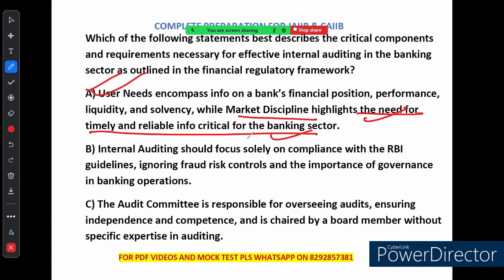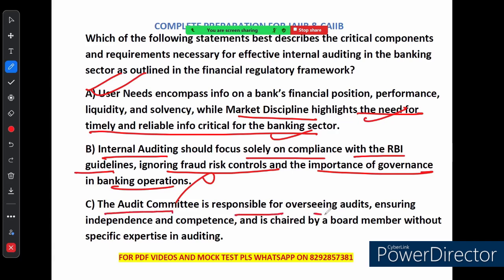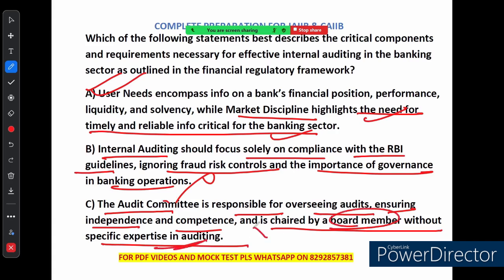Option B says that internal auditing should focus solely on compliance with RBI guidelines, ignoring fraud, risk control and the importance of governance. This is wrong, because it misrepresents the scope of internal auditing. And option C says that the audit committee is responsible for overseeing audit, ensuring independence and competency, and is chaired by a board member without specific expertise in auditing. See, regarding audit committee responsibility, we have already seen that it is chaired by a board member who has specific expertise, it is not without. That's why this is wrong.